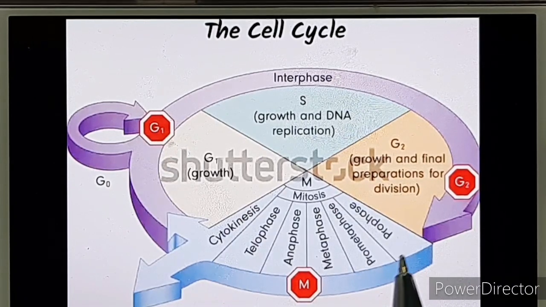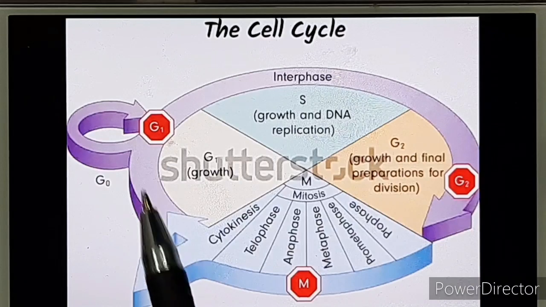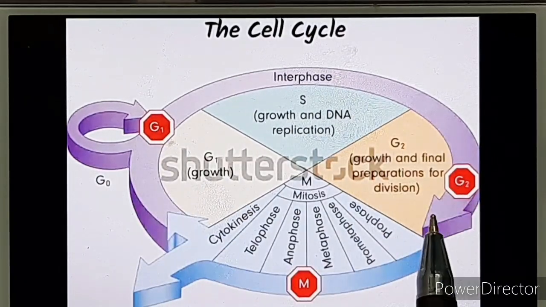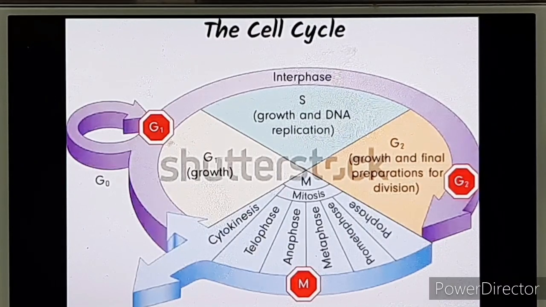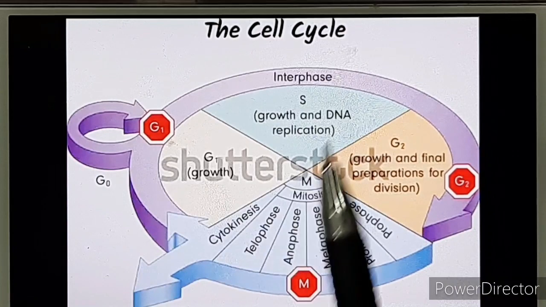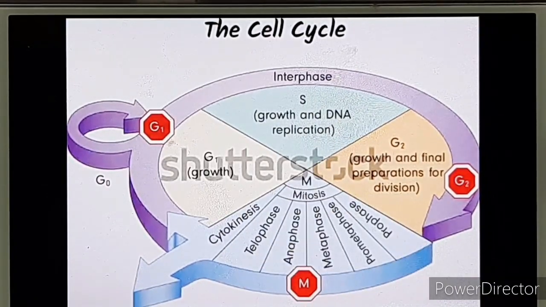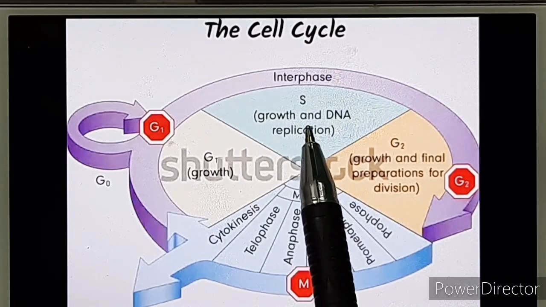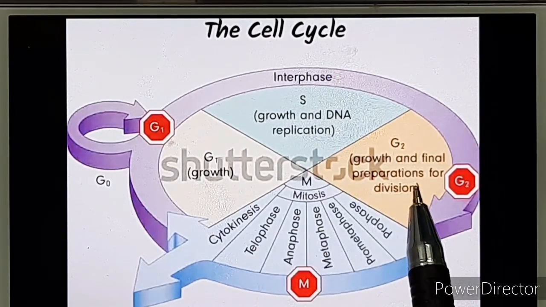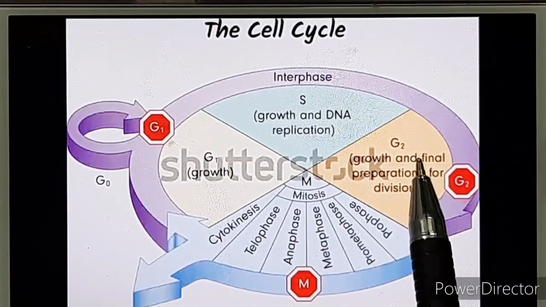So this is a small divisionary phase during which the cell divides, but it prepares for much of the time during the cell cycle, which is called interphase, and therefore when the cell is not dividing. Sometimes the interphase is also called the resting phase. The interphase or the resting phase is again divided into three subphases: the G1 phase, the S phase, and the G2 phase. The G1 and G2 phases are also known as the growth phases.